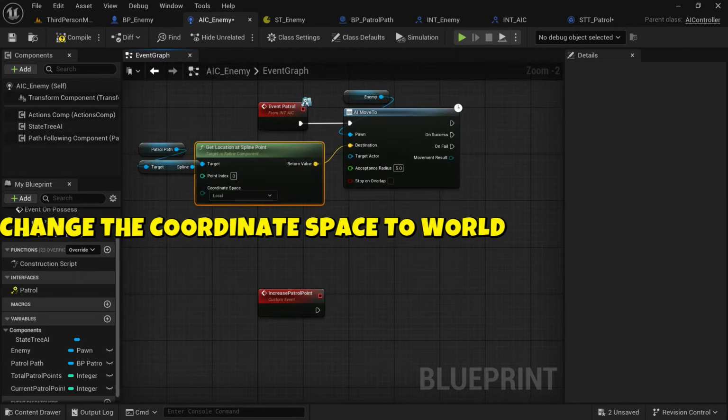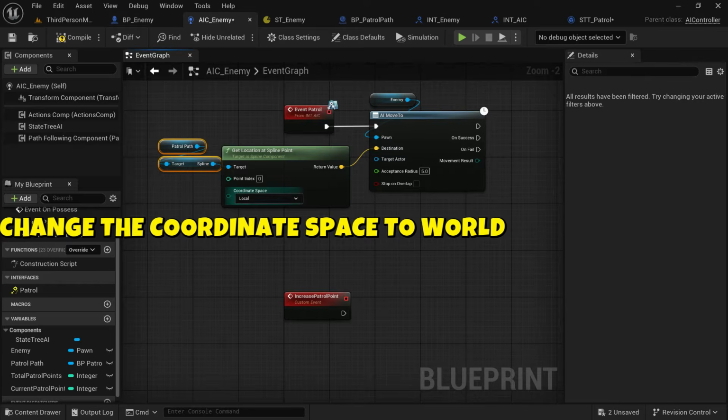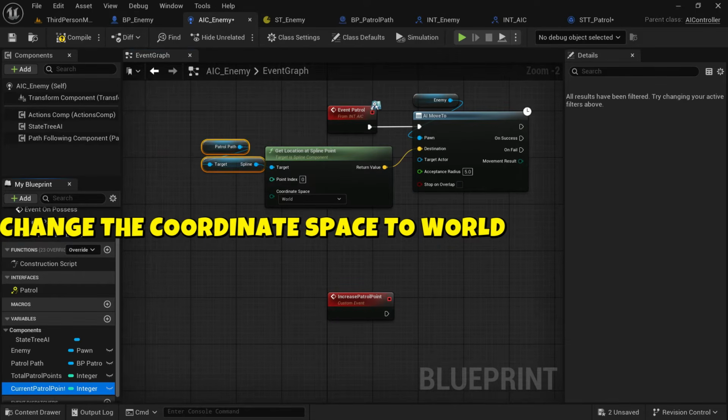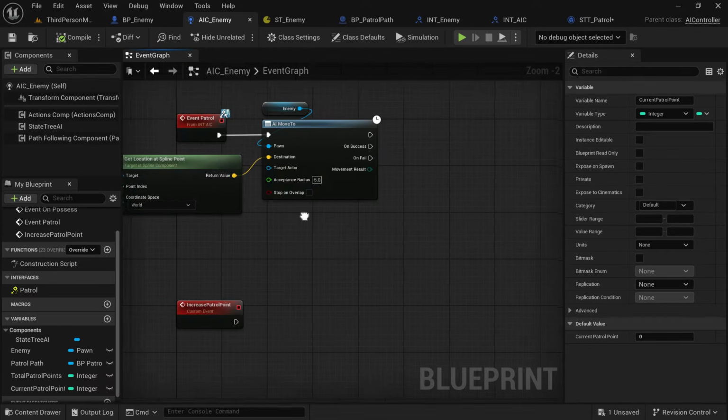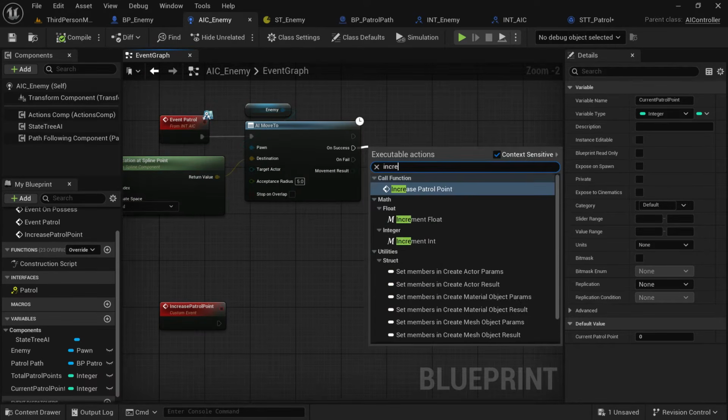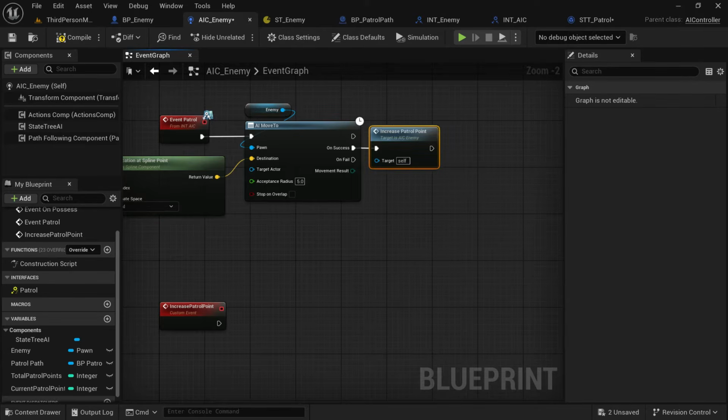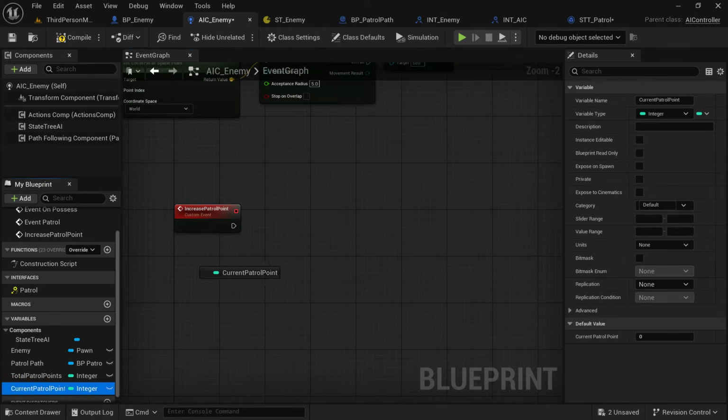Change the coordinate space to local and plug it into the destination. Sorry, to world and plug it into the destination. Implement the current index. Then on success, we're going to trigger the increase patrol point.